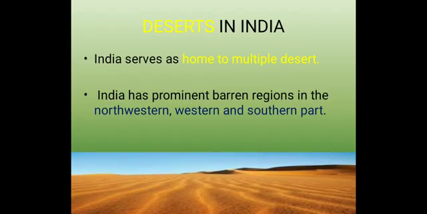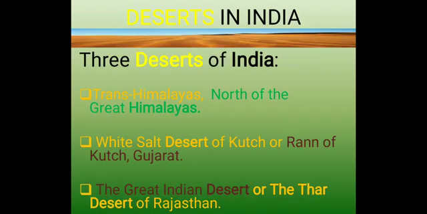Now, deserts in India. India serves as home to multiple deserts. India has prominent barren regions in the northwestern, western and southern parts. So in India, where are the deserts? Deserts are in the northwestern part, western part and the southern part of our country. Now let's discuss which deserts are there in India. We have 3 deserts in India.